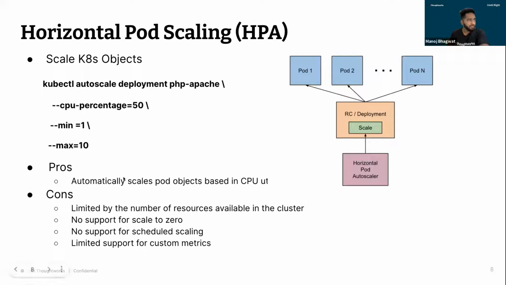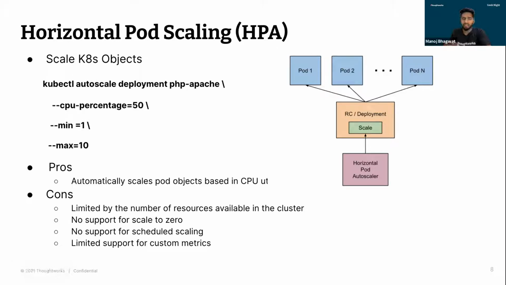So the pros with this method is basically it automatically scales objects based on your CPU utilization or your memory or any custom metrics, right? But again, all these scaling options that we had are still not enough. With HPA specifically, we have a number of cons. First is this is limited by the number of resources available in the cluster. That means in case you hit the maximum limit or the capacity that you have in your cluster, you cannot scale beyond that.